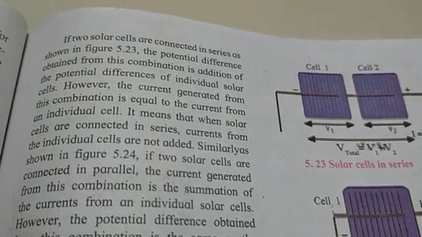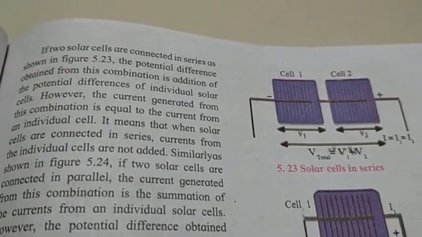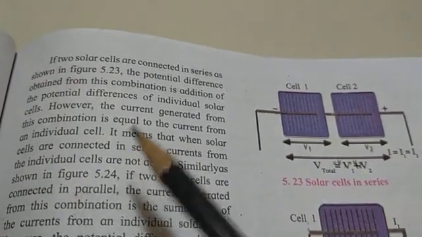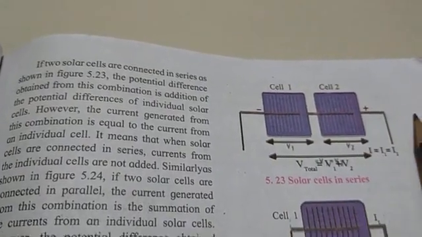If two solar cells are connected in series, यानी कंटिन्यू लाइन से.